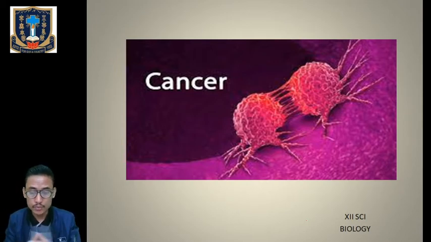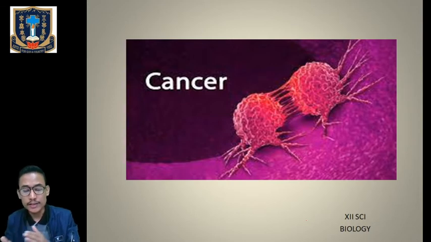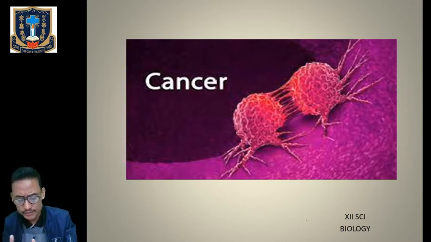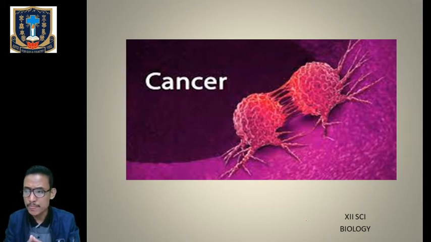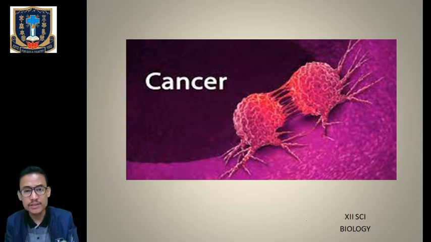So what happens during those checkpoints in the cancerous cells? What are the properties of these cancerous cells which will help them to develop and grow in such a way that will form a lump of cells called the tumorous cells? All those things we are going to cover in this topic.